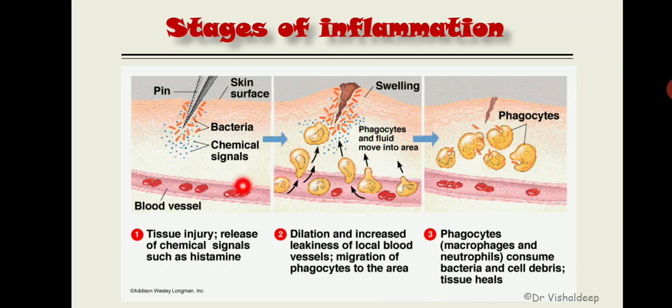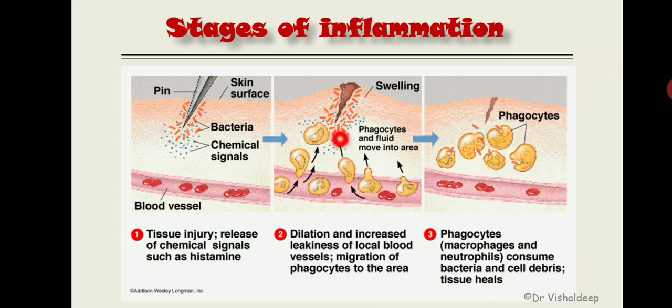There are only 3 stages written in this diagram, but there are actually 5 stages. Let me give you one by one. The first stage is the release of substances from the injured tissue. It starts the inflammatory process. The second stage is the dilatation of the nearby blood vessels. The third stage is increased capillary permeability, leading to leakage of plasma along with WBCs.